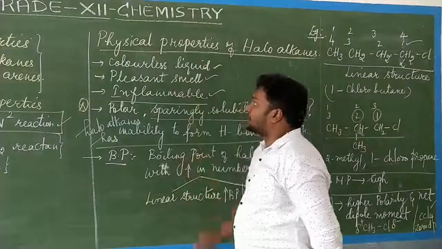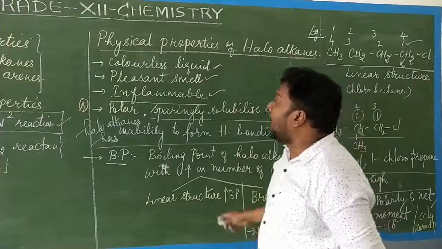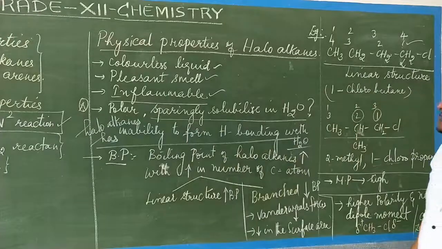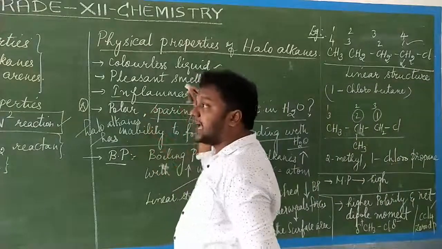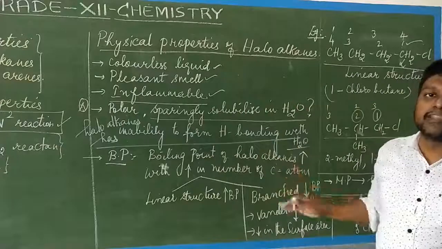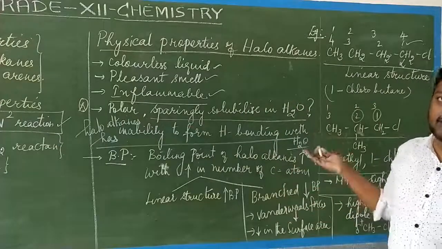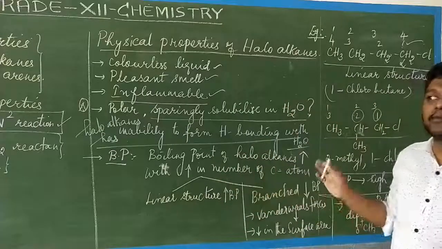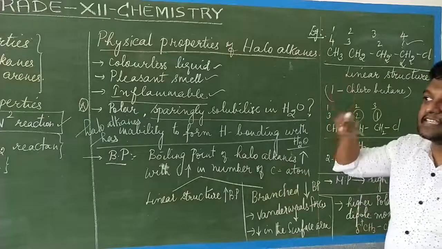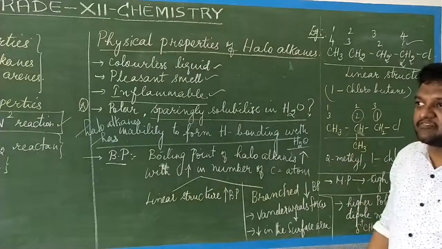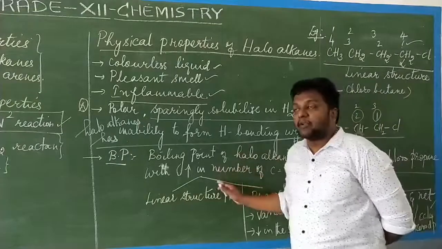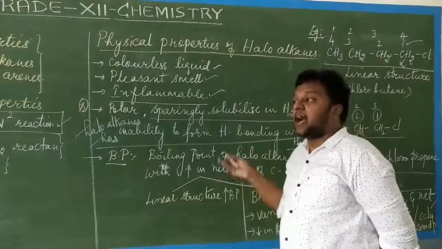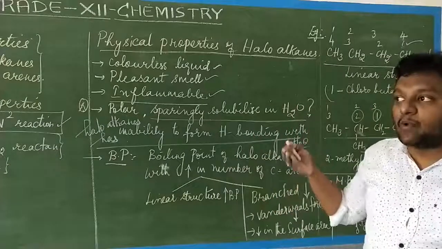liquid, a pleasant smelling liquid, highly inflammable, and polar. Though it is polar, it is sparingly soluble in water. This is because haloalkanes are unable to form hydrogen bonds with water molecules. Boiling point: haloalkanes have a higher boiling point, and as the number of carbon atoms increases, the boiling point also increases, same as melting point. The boiling point decreases as the number of carbon atoms decreases.